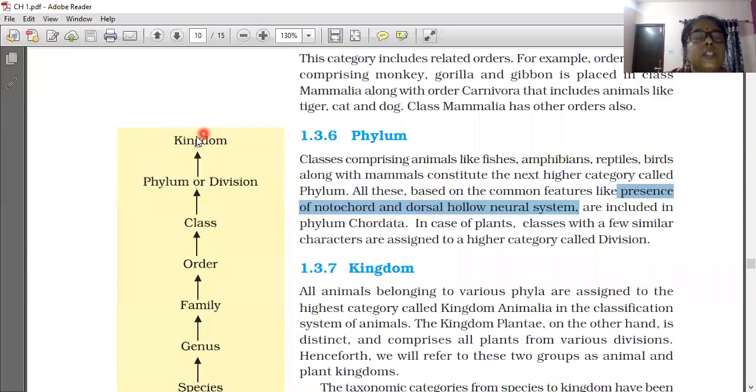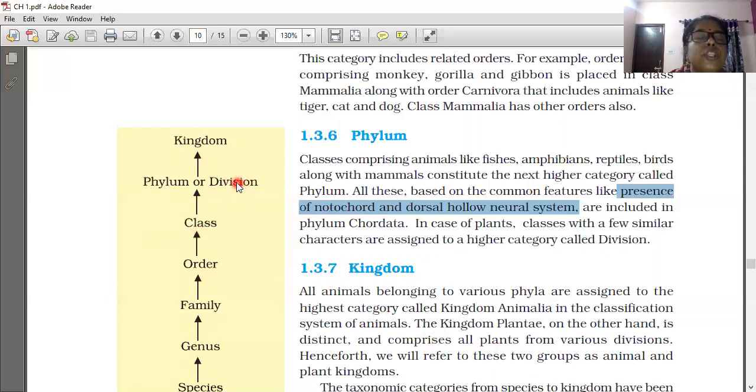Now we are going to the last taxonomical category, that is kingdom only. All animals belonging to various phyla are assigned to the highest category called kingdom Animalia in the classification system of animals. Phyla is the plural of phylum. The kingdom Plantae, on the other hand, is distinct. Two kingdoms are there, Animalia and Plantae. The kingdom Plantae comprises various divisions only.